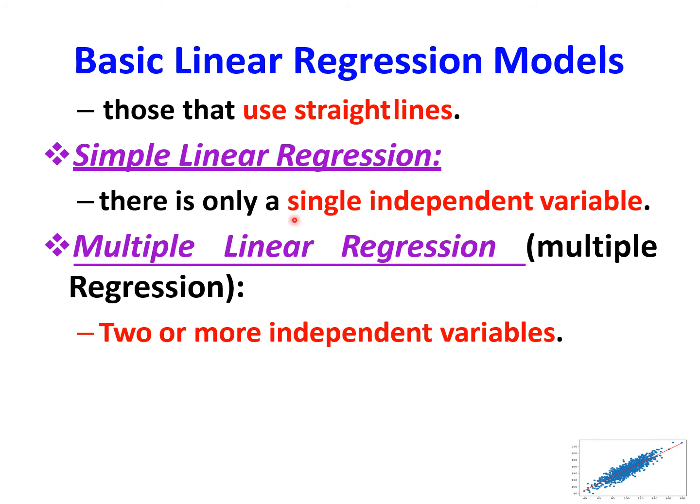The basic difference between simple and multiple linear regression is that in simple linear regression, there will be one independent variable, and in case of multiple linear regression, more than one independent variable is there.